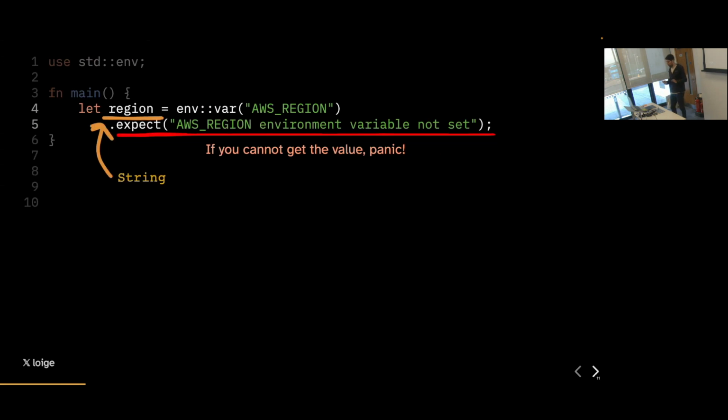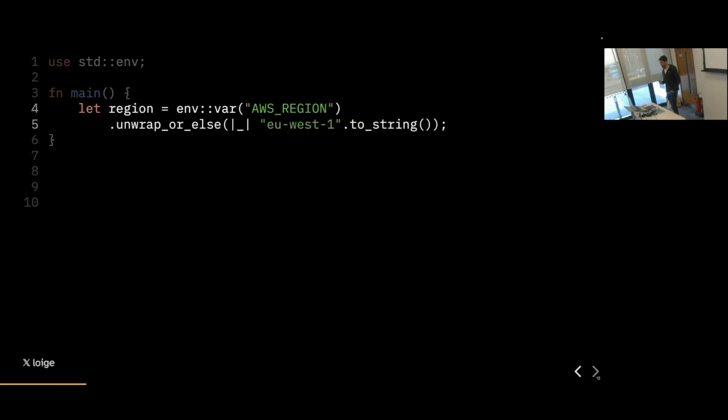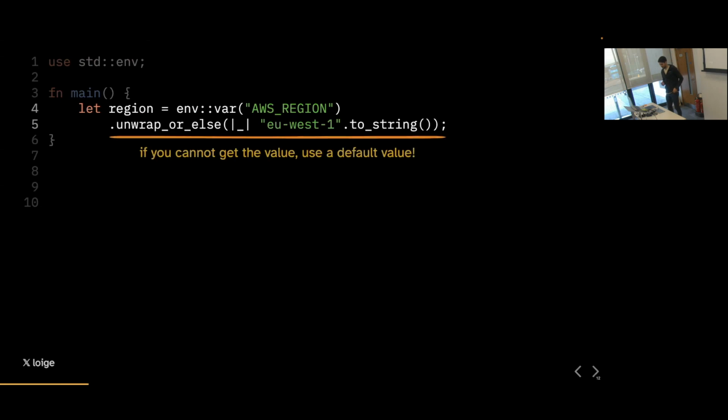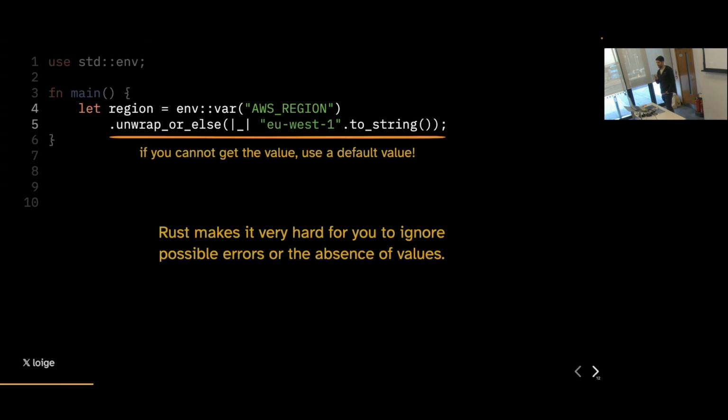So it's a little bit of a shortcut that is maybe acceptable only when you cannot continue if the value was not set. And also when it's acceptable to crash the program if the value is not there. Another option is maybe when you can just use a default when the value is not there, and you can use this other helper function that will allow you to set a default when the environment variable was not set. Now, the point that I want to make is that thanks to this type, the result type, but there is another type that is called option that helps you to deal with the absence of values.